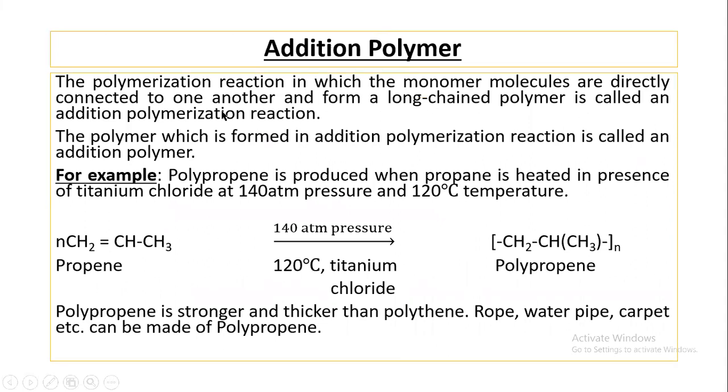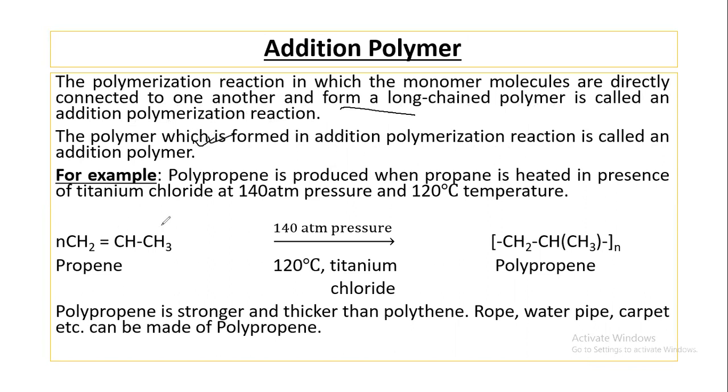The polymerization reaction in which the monomer molecules are directly connected to one another and form a long chain polymer is called addition polymerization reaction. The polymer formed in the addition polymerization reaction is called addition polymer.